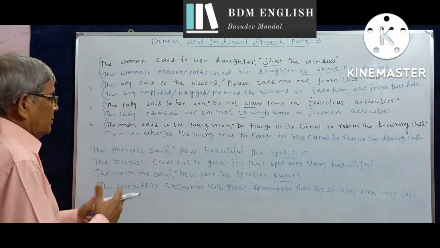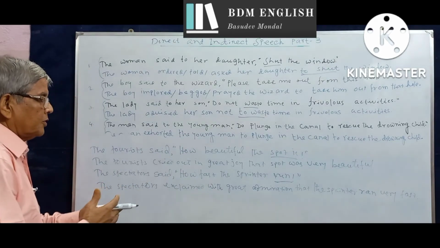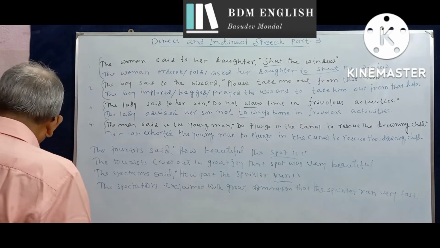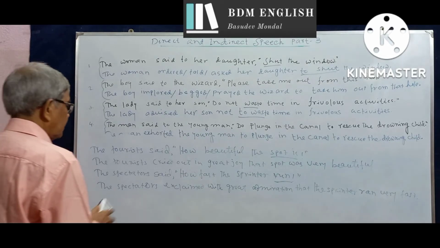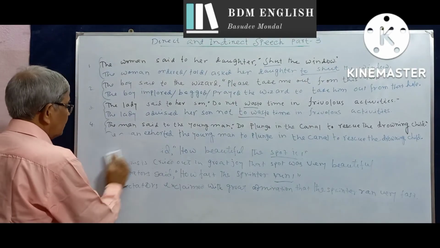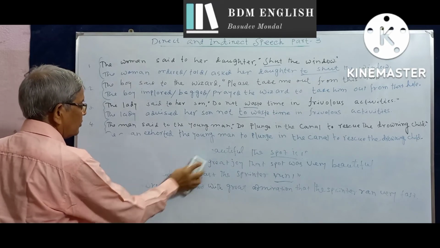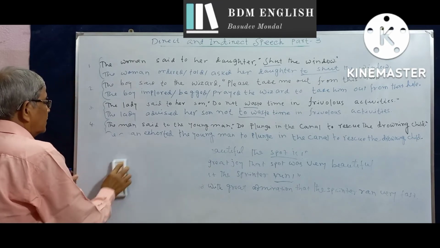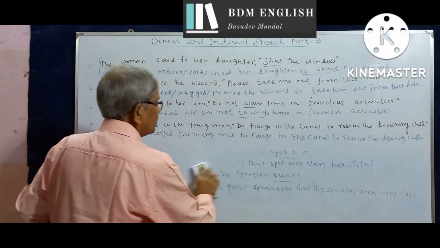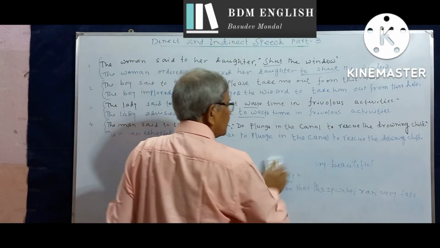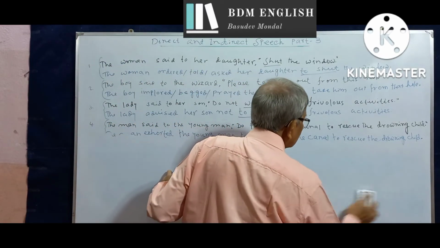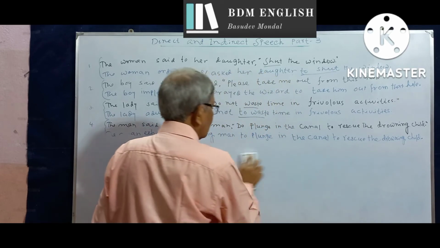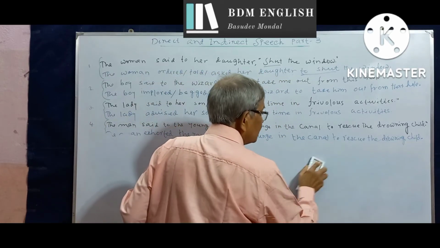Now, there are other exclamatory sentences that begin with what. And when what is followed by a noun, what is replaced with great. So, what a fool turns into a great fool.